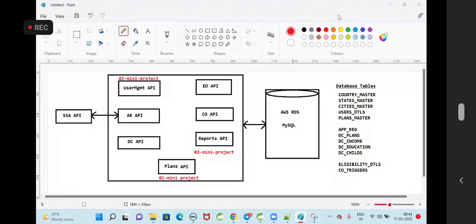Sir, I have another doubt. DAOs and entities will be created in a different project, and how? Yes, you can keep all the entities in one project. Then you can package them as a jar file. That jar file we need to use in all the projects, so that you need not create all the entities in all the projects. Okay, sir. Thank you.